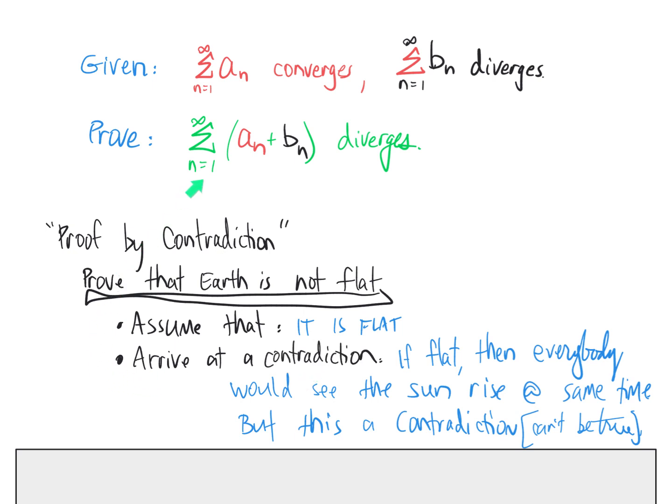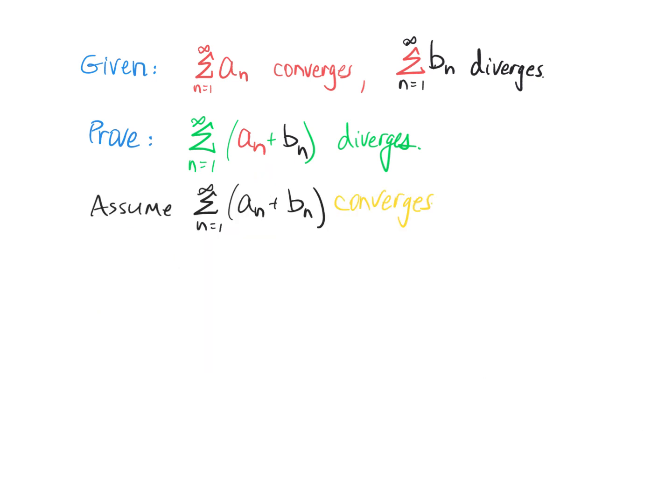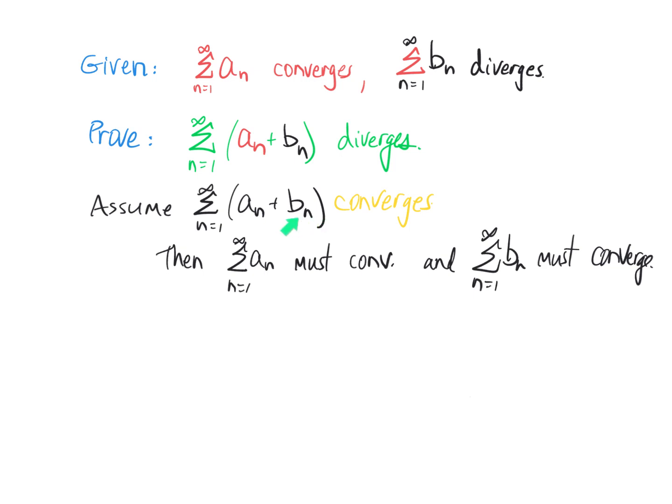All right, we're going to do the same thing here then. If we're trying to prove that this new series diverges, let's assume that it converges and try to find a logical contradiction. All right, if this is true, then what would also have to be true? If that were true, then it would have to be true that the separate series of just the A terms would converge, and the separate series of just the B terms would also have to converge.